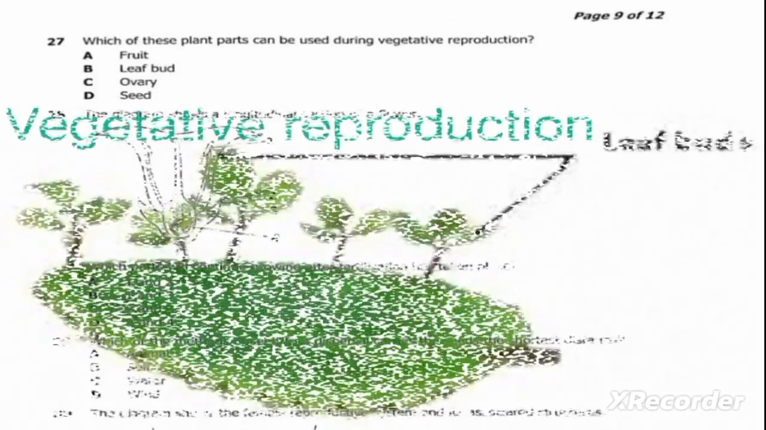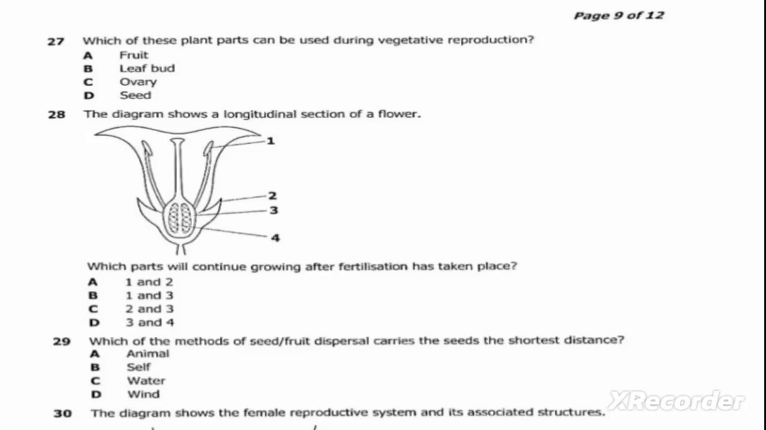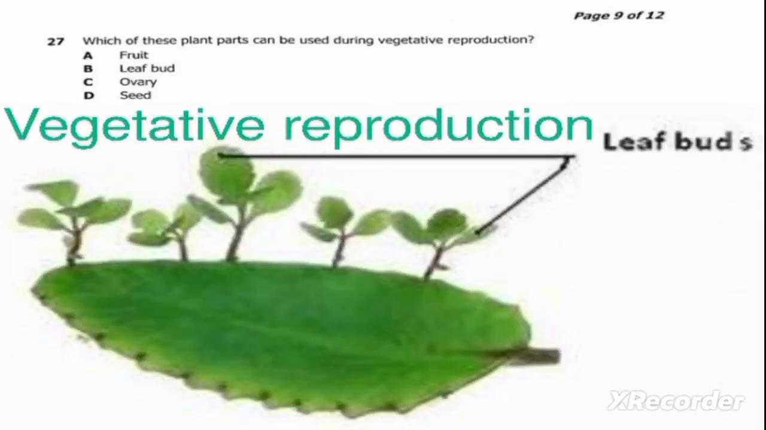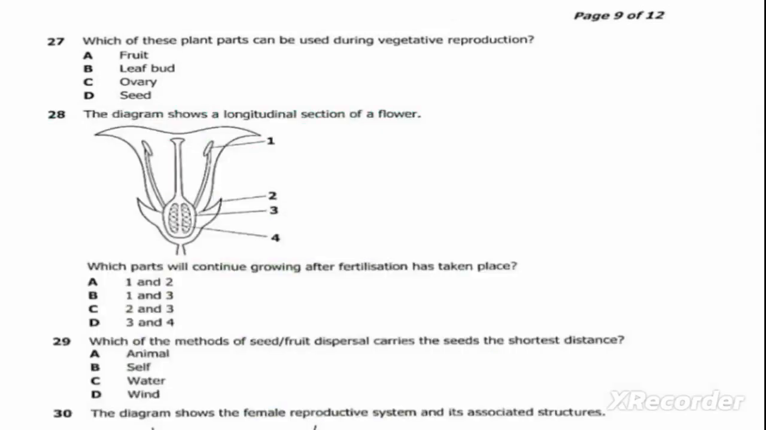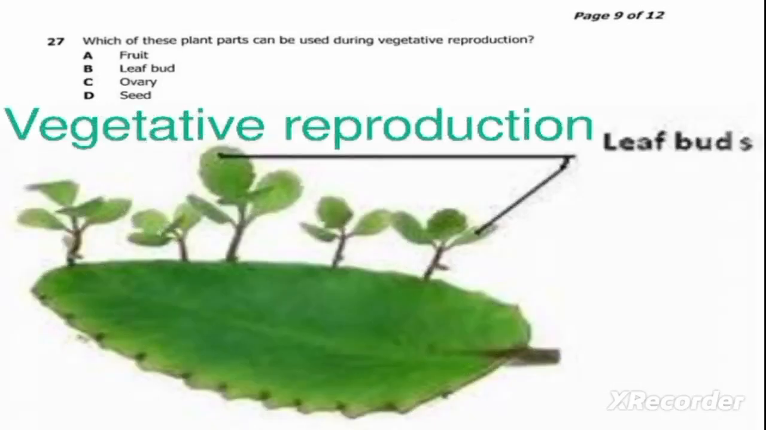Here we have a picture that will help us to answer this question. Which of these parts can be used during vegetative reproduction? The parts that can be used during vegetative reproduction are leaf buds. As we can see, we have a different picture here showing where leaf buds are located. So therefore, our correct answer is B.